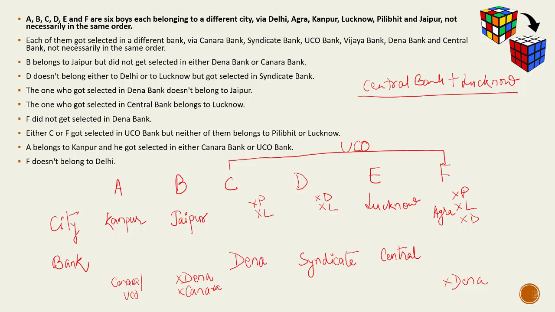Now cities left are Delhi and Pilibhit. Delhi cannot go with D, so Delhi will go to C and Pilibhit will go to D. So here if you notice that writing these negations have helped me in putting up the data at the right place, and I don't have to read the question again and again.